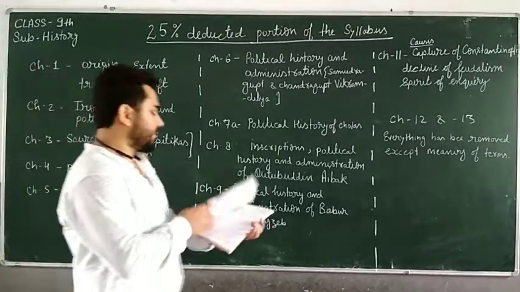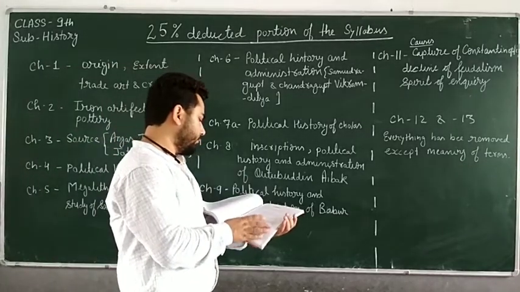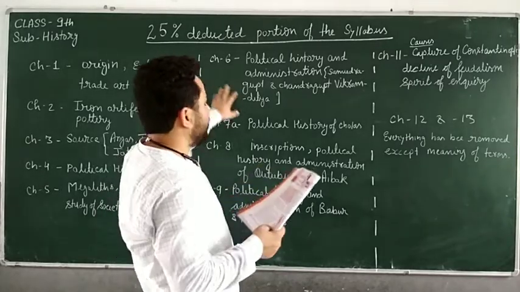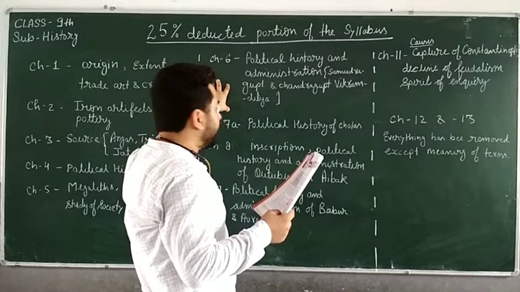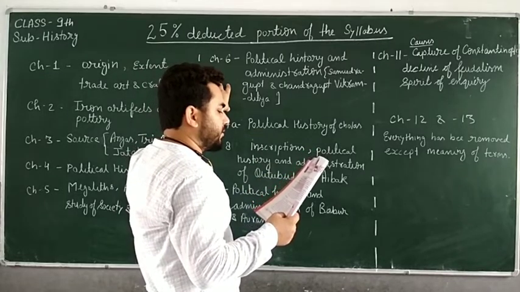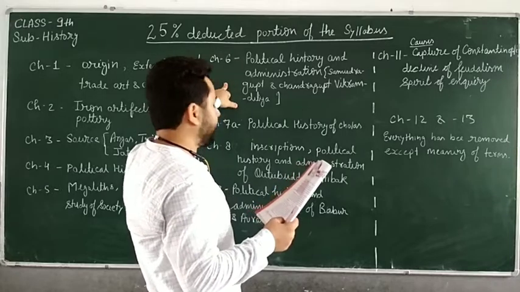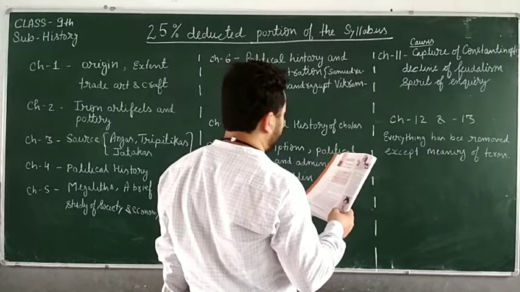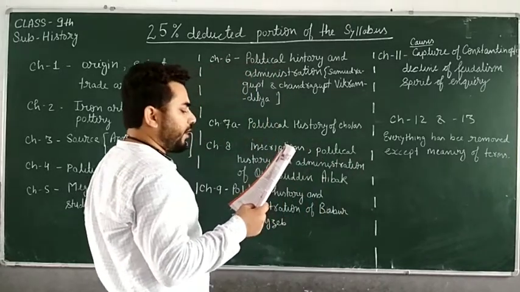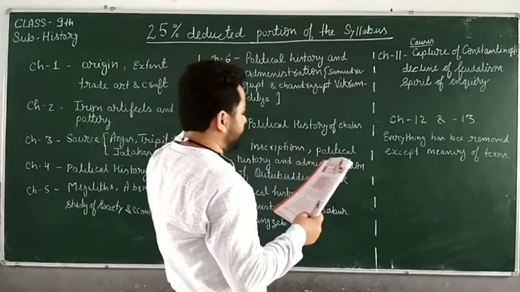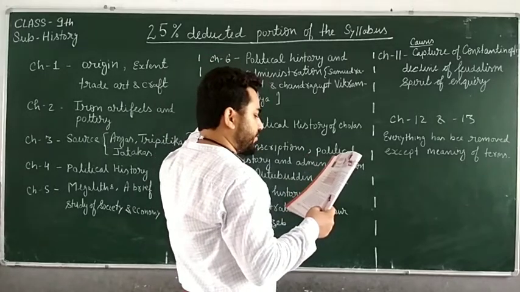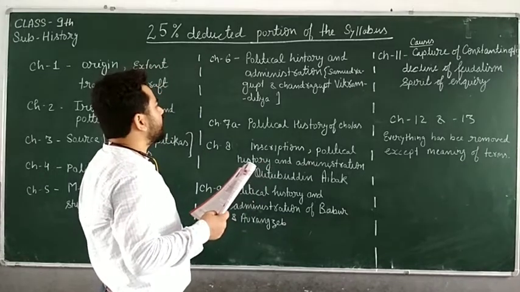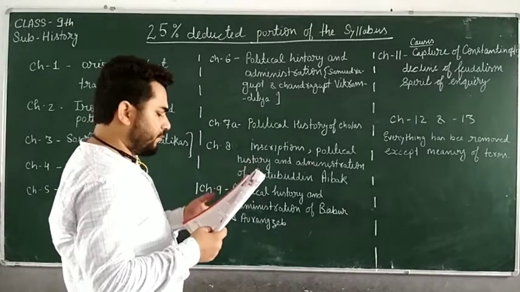Now chapter number 6 is about the age of the Guptas. In chapter number 6, the political history and administration of Samudragupta and Chandragupta Vikramaditya has been removed. Political history and administration of Samudragupta and Chandragupta Vikramaditya has been removed.